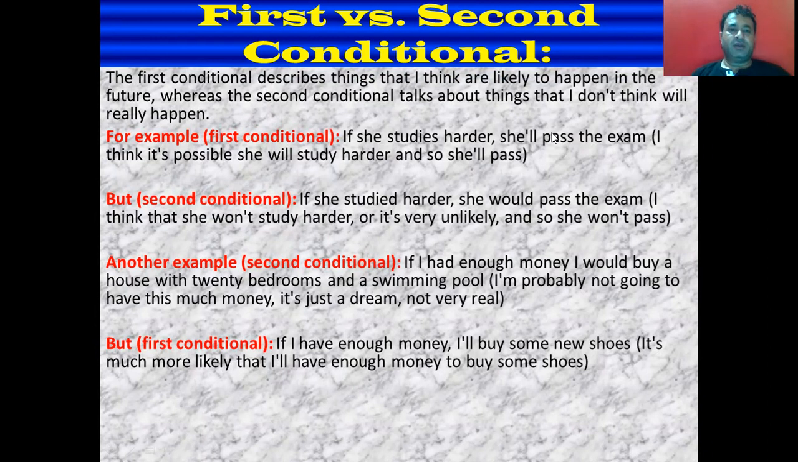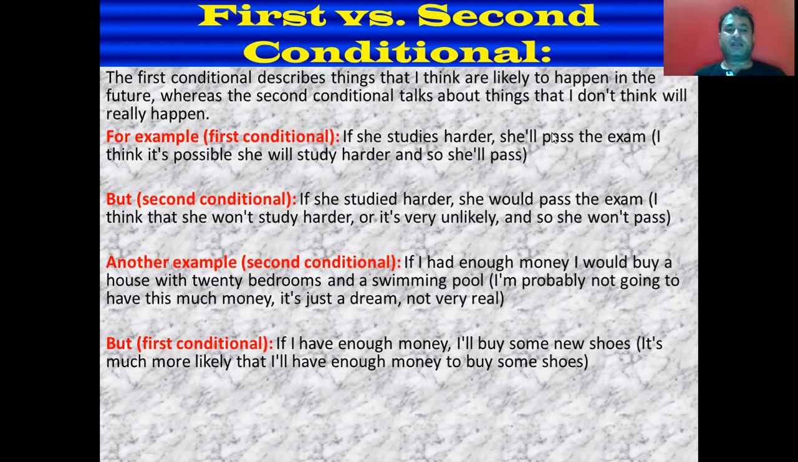Now, for example, first conditional, if she studies harder, she will pass the exam. So I think it is possible that she will study harder so that she will pass. In order to pass, she will definitely try to study hard. But in second conditional, if she studied harder, she would pass the exam. I think she wouldn't study harder, or it is very unlikely. So she is not going to pass, she won't pass. So in second conditional, we talk about the things that I don't think are really going to happen.